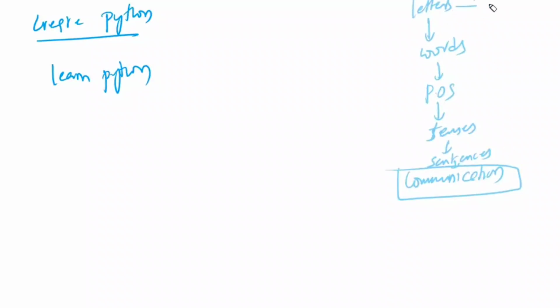Whatever the letters, the words, the parts of speech and the tenses are, these are all the syntax of the English language, which we are not going to create. We are going to learn. It is already created. Just we are going to learn it, and as per my requirement, I'm going to apply it wherever I require.